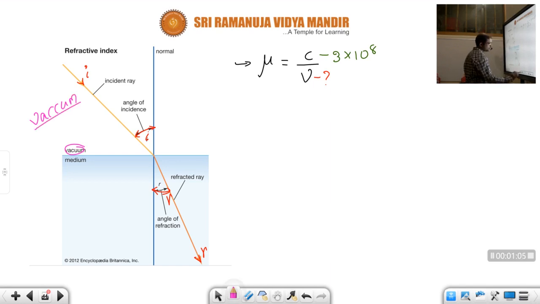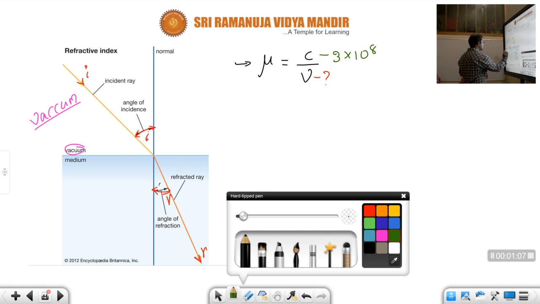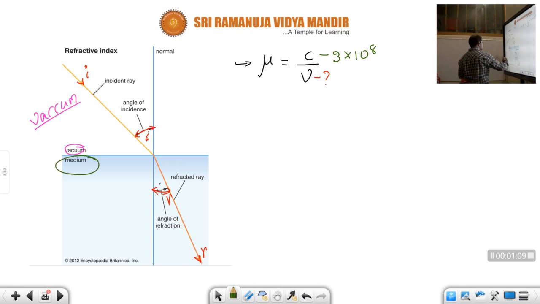Vacuum is the first medium. What is the second medium, children? Just in this diagram, they mentioned that it is a medium. That's it, children. We don't know exactly what it is. That is just a medium. Okay. So, children, the thing is now, when the light is traveling in the vacuum, its speed is 3 into 10 power 8 meter per second only, children. Okay, there is no change in that.